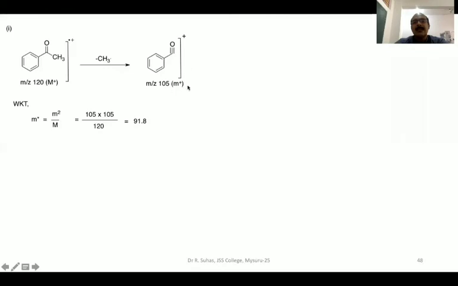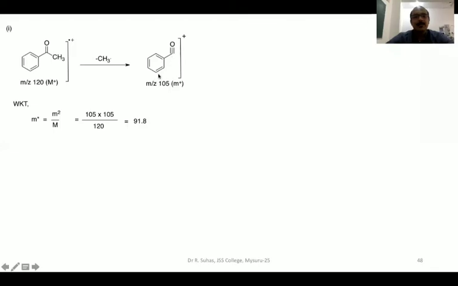And this is small m plus. That means this is the daughter ion whose mass is m by z 105. Here for the daughter ion, we won't write plus radical. Plus radical we write only for the molecular ion. For all the daughter ions, you should write only plus, because only positively charged ions are detected in the mass spectrometer.